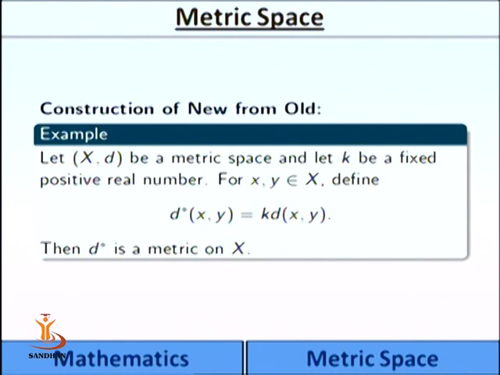Now suppose we have some non-empty arbitrary set with d as a metric on it, that is X, d is a metric space, and how can we construct new metric spaces using old metric spaces. Suppose we have a non-empty arbitrary set X with metric d defined on it.